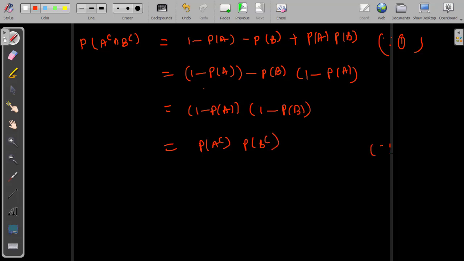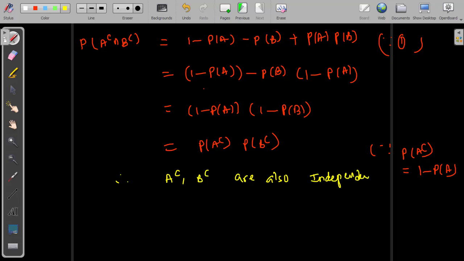Since we have the same rule, probability of A complement means, as per the rule, 1 minus probability of event A. Therefore we can say A complement, B complement are also independent events. Hence the result.